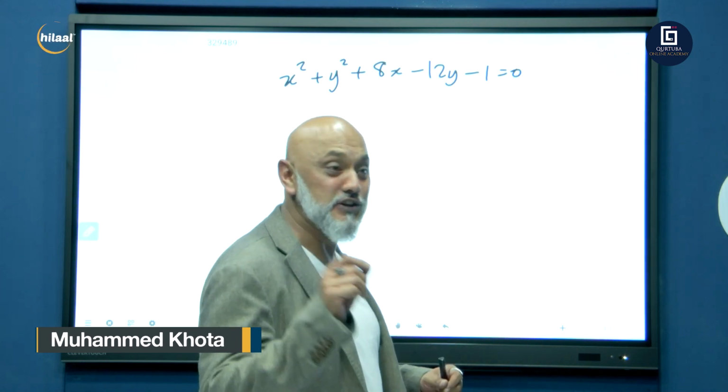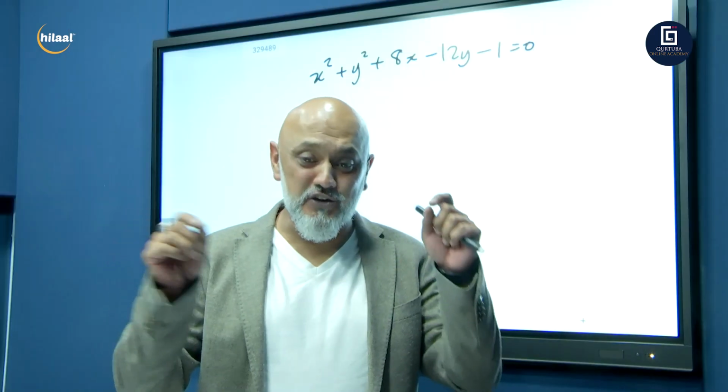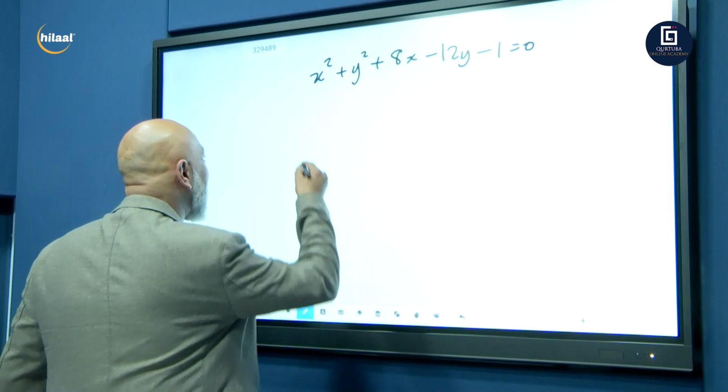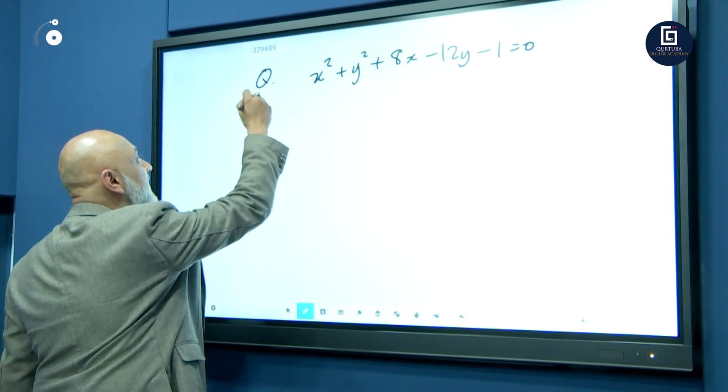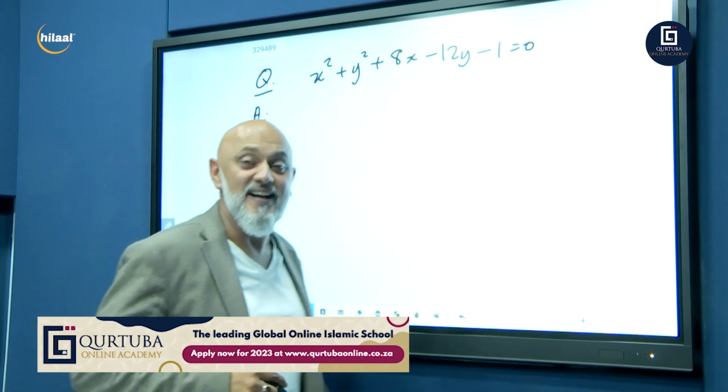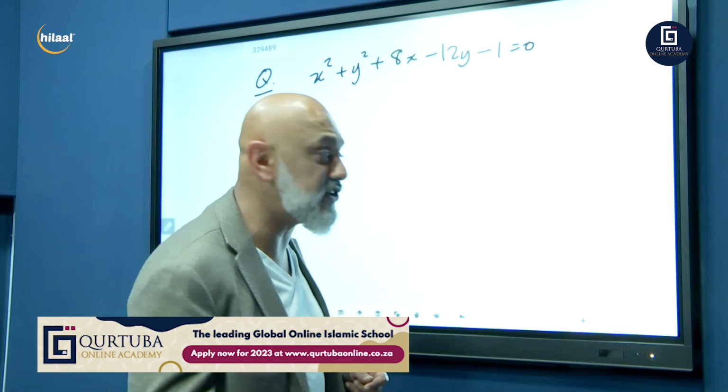Remember, I showed you the shortcut. I showed you guys the shortcut on how to complete the square. Let's see whether you guys got this one right. Okay, so that was the question. I wanted the coordinates of the center of the circle and the radius. Let's see whether you can apply the method that I just showed you.